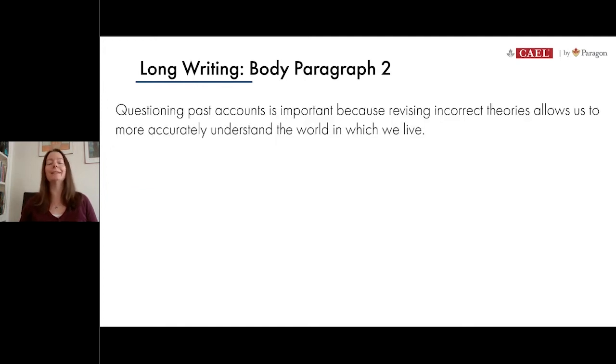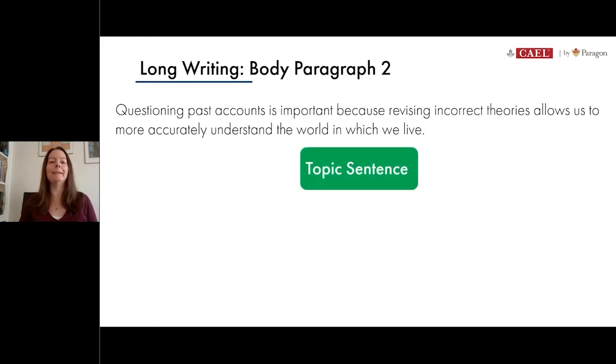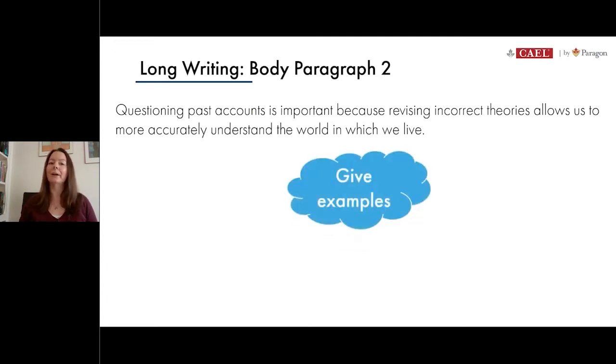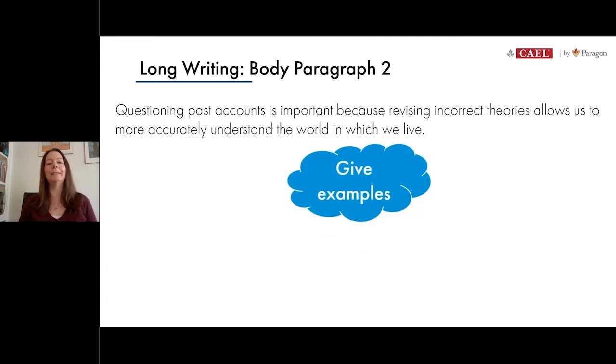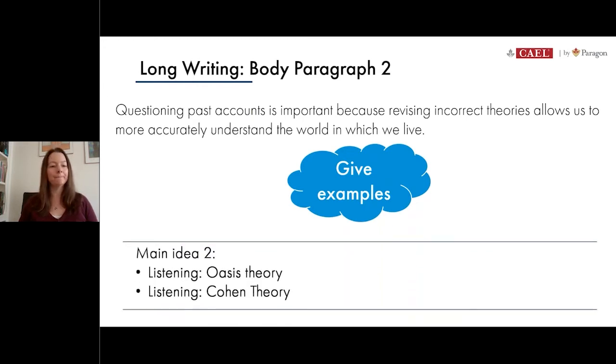So we're going to use this as the first sentence of our paragraph, and we call it the topic sentence because it introduces the one main idea that we're going to discuss throughout this entire paragraph. So once we've stated that topic sentence clearly, it's time to give the examples that you thought about when you created the outline. So here are the two ideas that we've already considered from the listening passages.